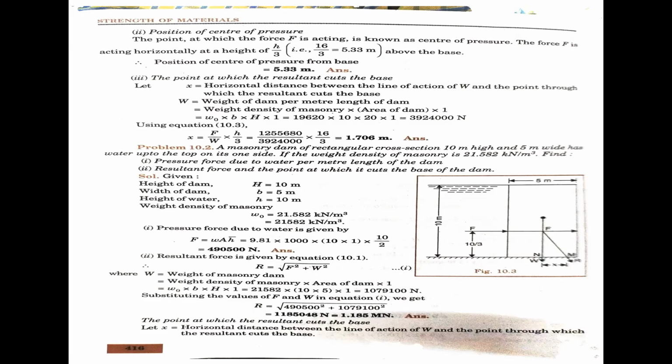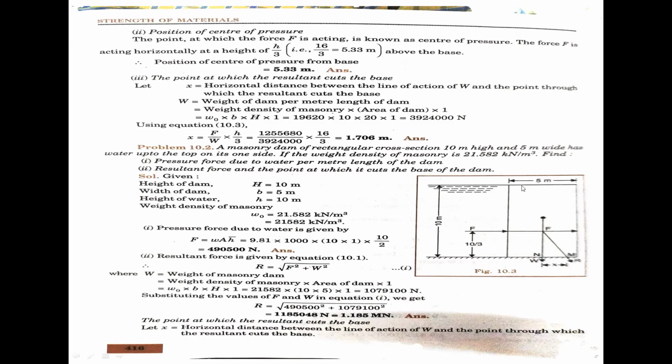A rectangular dam, take water height 10 meters and width of the dam 5 meters, and the overall height is given as 10 meters. In this problem, the overall dam height is 10 meters and the water height is also given as 10 meters.